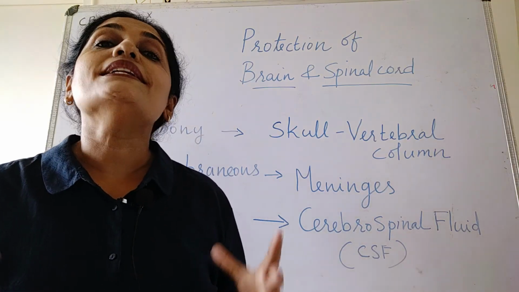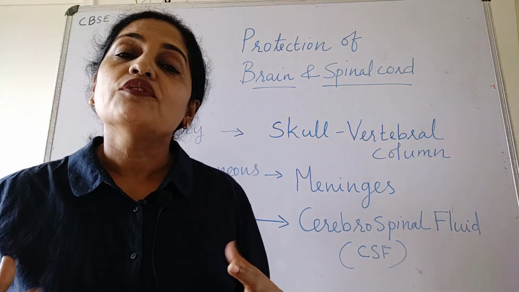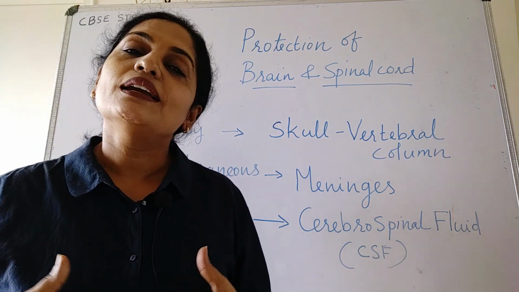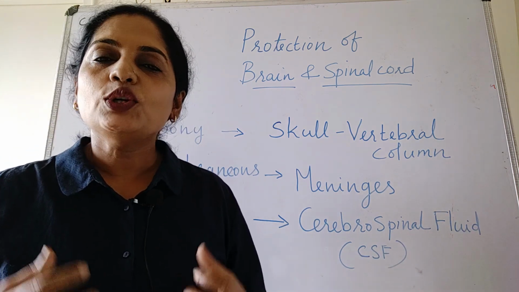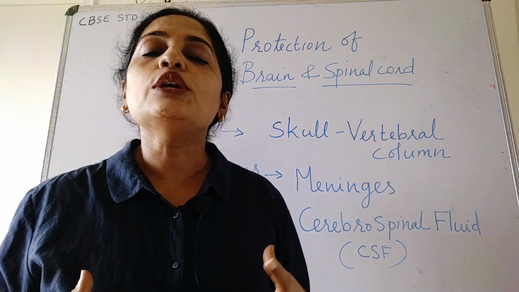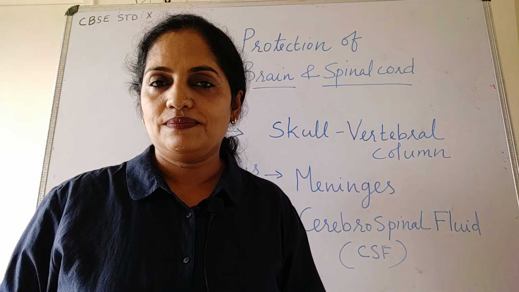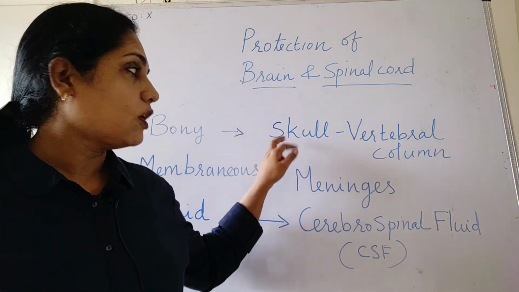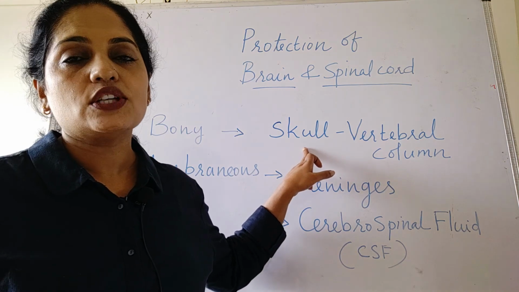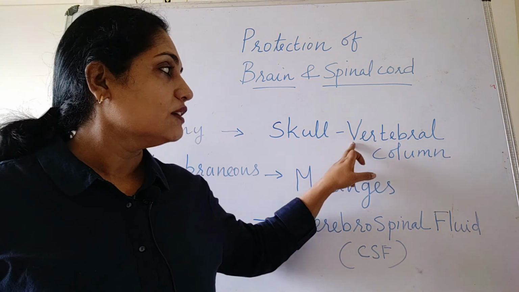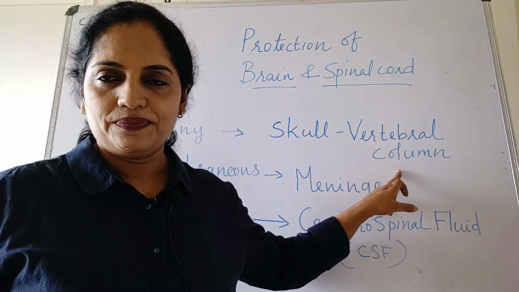Both the brain and spinal cord are very delicate organs. They need to be well protected. In order to protect these delicate organs, we have many protective structures. First of all, the bony protection for the brain is called the skull. Skull is otherwise called cranium. The bony protection of the spinal cord is the vertebral column.